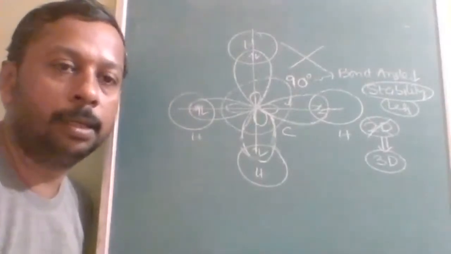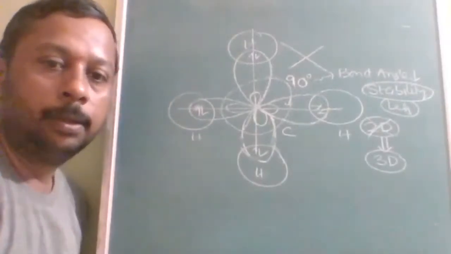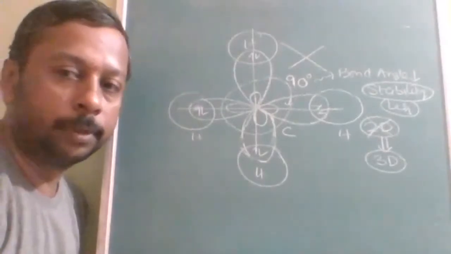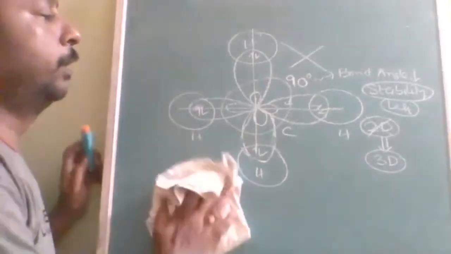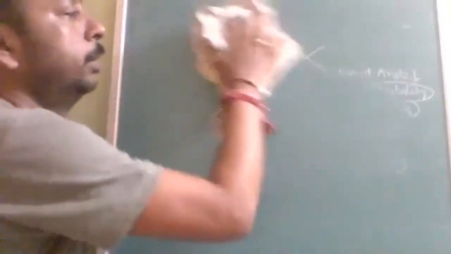Is that clear? Is that clear to all of you? Okay, then I will explain why it is three-dimensional. In three-dimensional, the shape is three-dimensional. Therefore, it is not possible to keep clarity in the plane. Then what will we do?